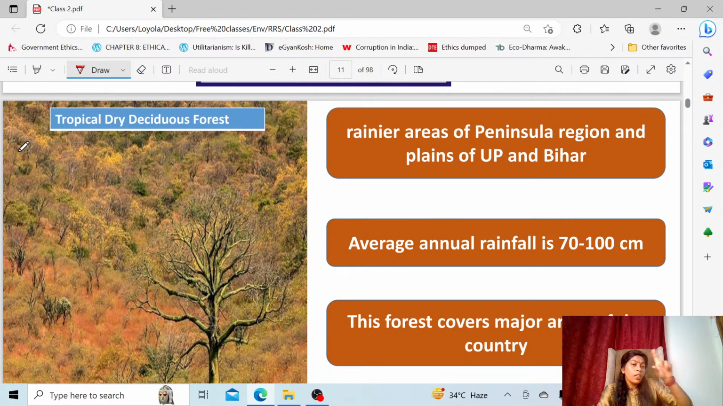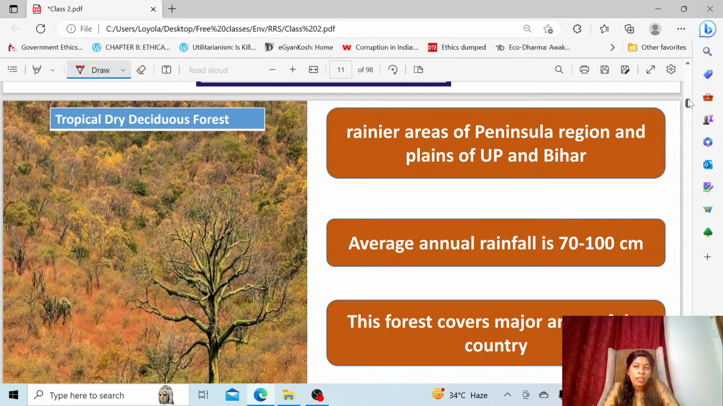The annual rainfall for moist deciduous is around 100 to 200 centimeter. For the dry deciduous, it is around 70 to 100 centimeter only, so it is much drier compared to the moist deciduous forest. Mainly these are found in the peninsular region, because I already discussed with you that the peninsular region is rain fed, so it does not have a lot of perennial rivers. The rivers are also rain fed. So in the peninsular region, and also including the plains of UP and Bihar, you will find these types of dry deciduous forest.